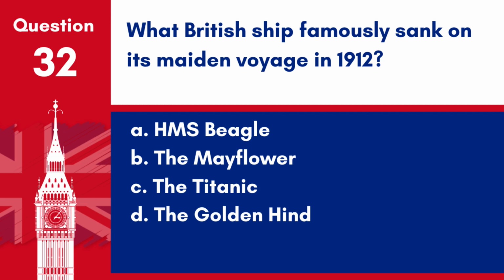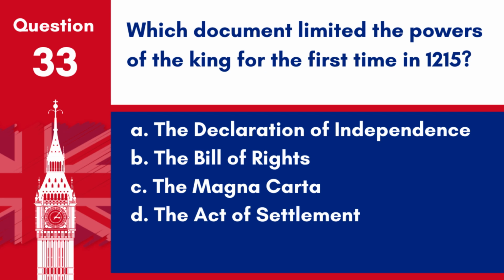Answer C. The Titanic. The RMS Titanic, a British passenger liner, sank in the North Atlantic Ocean after colliding with an iceberg, leading to the deaths of more than 1,500 people. Question 33. Which document limited the powers of the king for the first time in 1215?